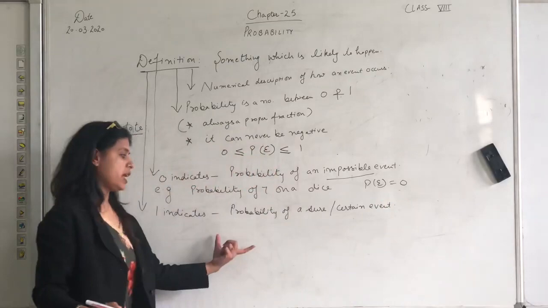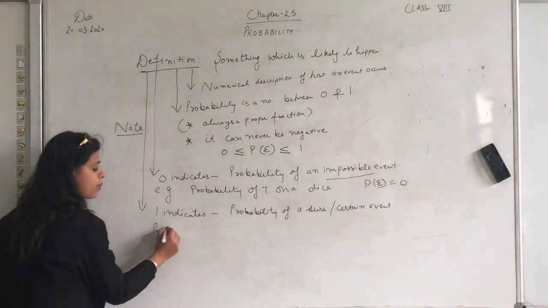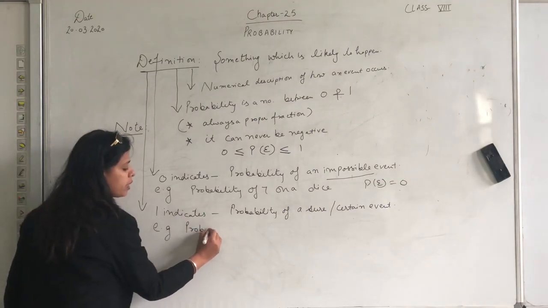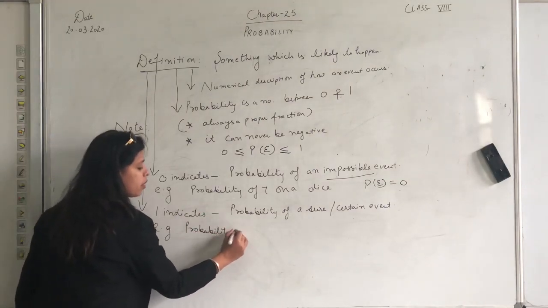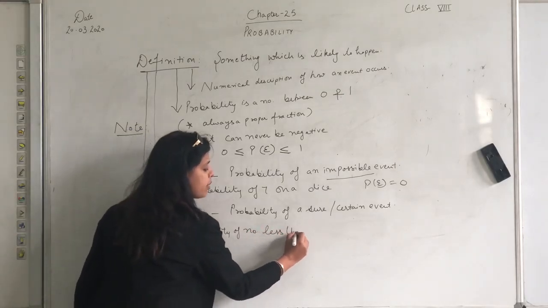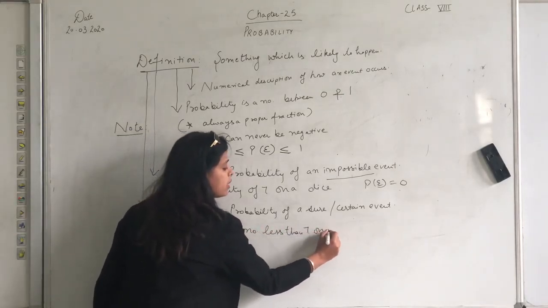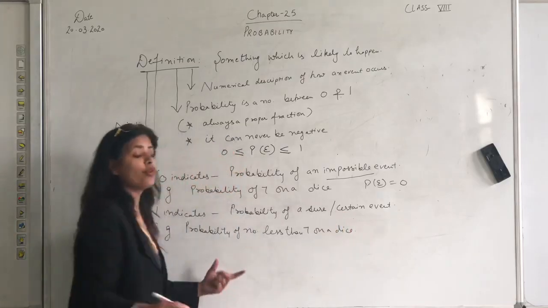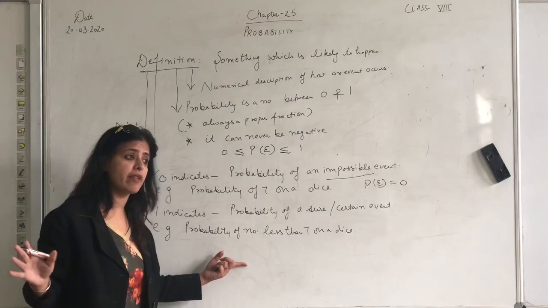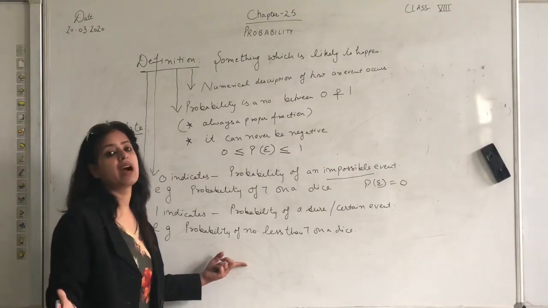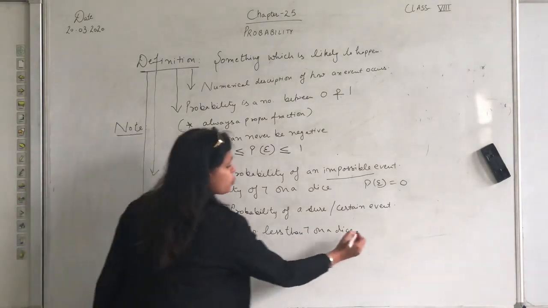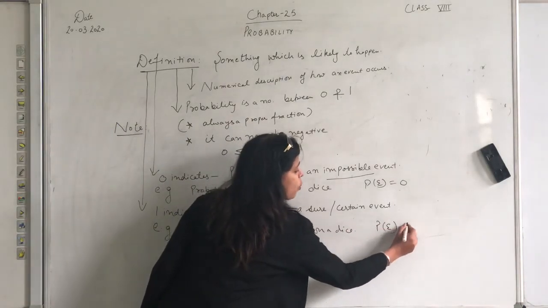We'll take an example to understand it better: the probability of a number less than 7 on a dice. You know there are 1, 2, 3, 4, 5, 6. All of them are less than 7 and any one of them can occur when you toss the dice. So its probability is 1.